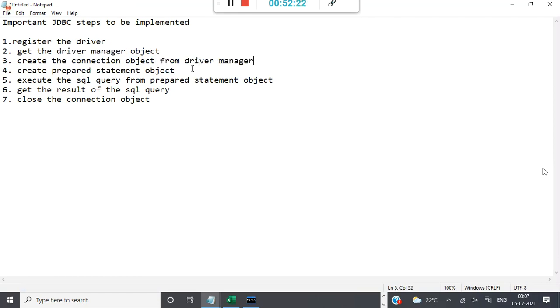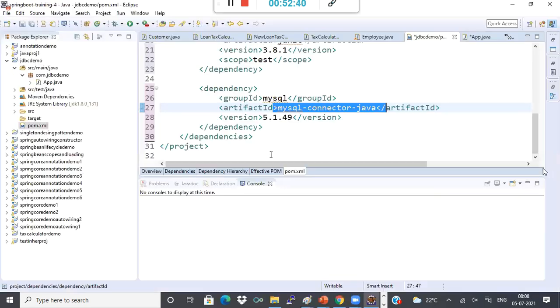Create the connection object from the driver manager. Create the prepared statement from the connection. Execute the SQL query from the prepared statement. Get the result of the SQL query. Close the connection. That's all. Okay. Now let us start using this. First, register the driver.